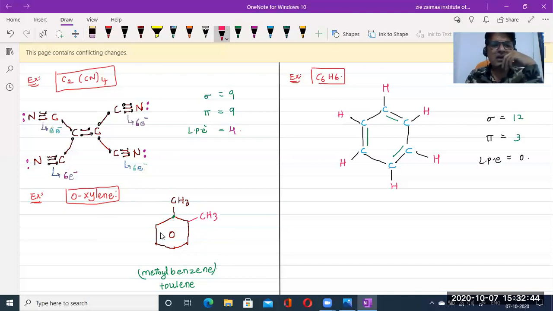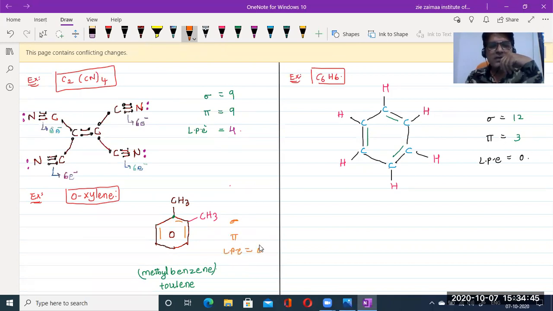Now, please try to count the total number of sigma bonds, pi bonds, and lone pairs. Each and every atom is going to be accommodated with 8 electrons. Instead of writing the circle for benzene, we can draw it like this, with the CH3 here. So how many sigma bonds are there? Let us check the example: sigma bonds, pi bonds, and lone pairs of electrons.